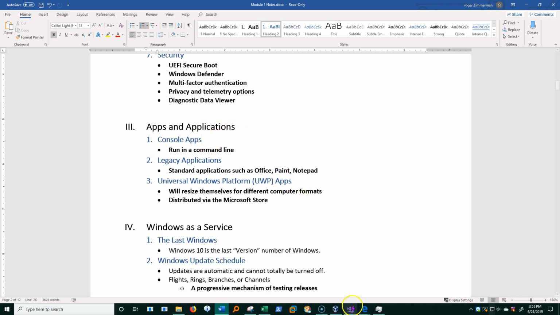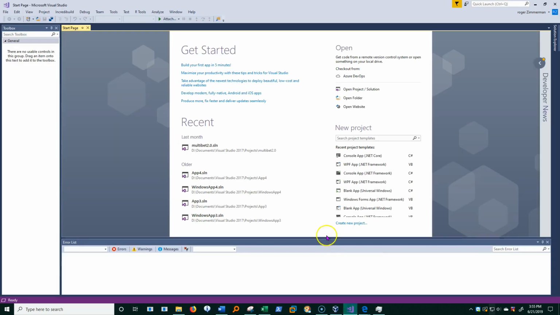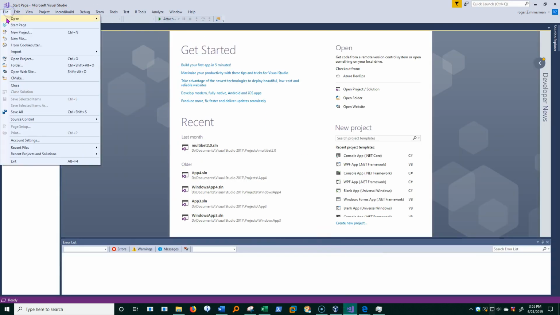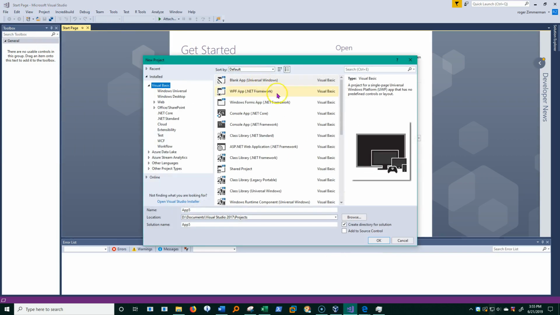And I'm going to go ahead and open Visual Studio, which is a programming interface. I'm going to click File, New Project, as though I'm about to program something. And one thing you're going to notice here, I'm just going to choose Visual Basic because that's my language of choice, is something called Windows Desktop and Windows Universal.